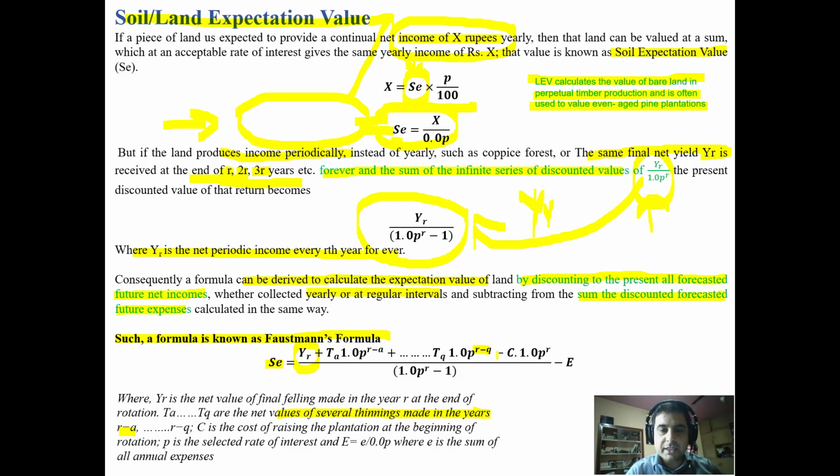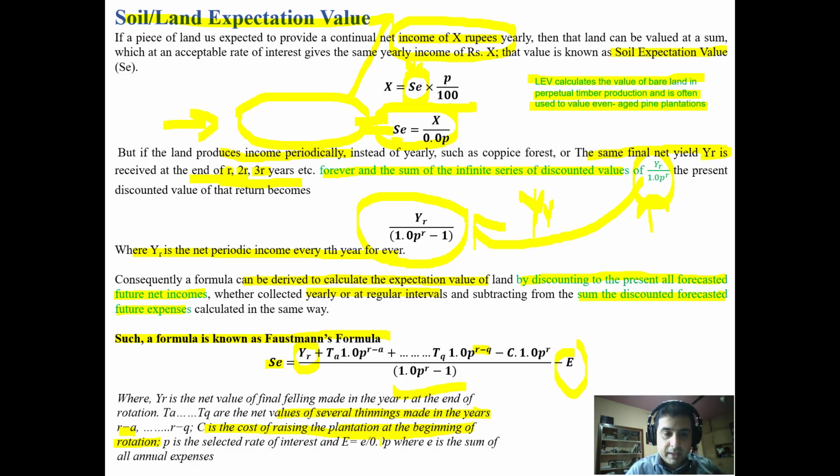Now we are also associated with costs. We have to subtract those costs: minus C into 1.0P raised to power R. C is the cost of raising the plantation at the beginning, so it is not taken for several years because it is incurred at the beginning of the rotation. All the terms are divided by 1.0P^R minus 1 to take care of the fact that it is going to recur for an infinite period of time, and we are subtracting E.